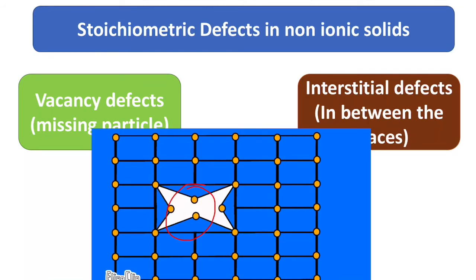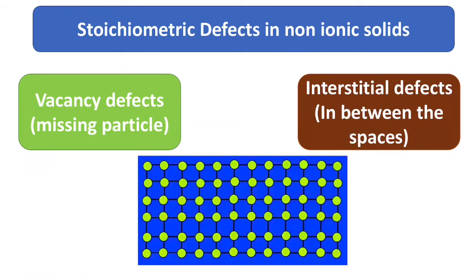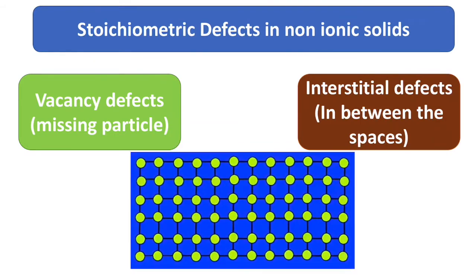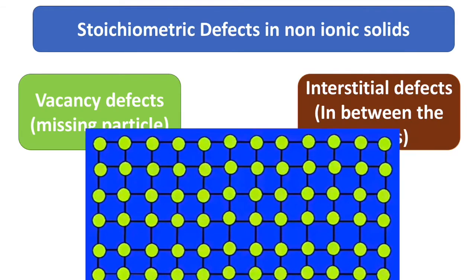Now, when a constituent particle is left from its space, that leads to a decrease in the density of the crystalline solid and mass of the crystal decreases due to vacancy, but the volume of the crystal remains unchanged.